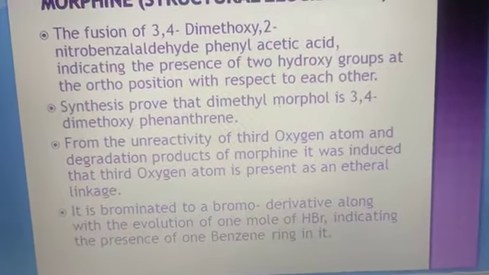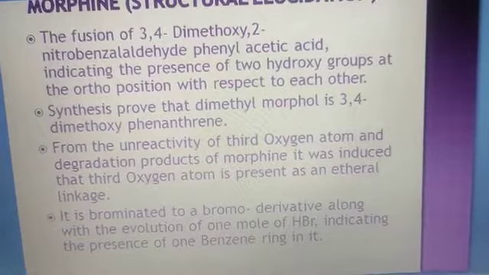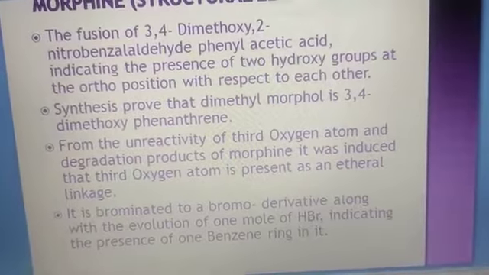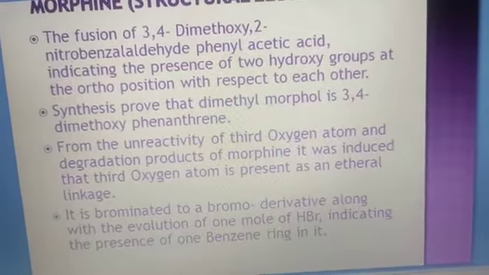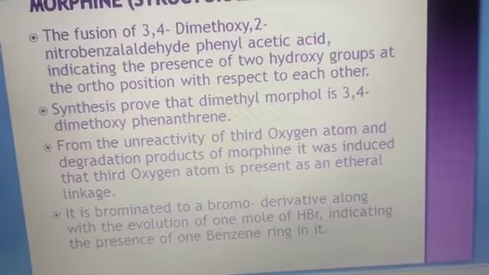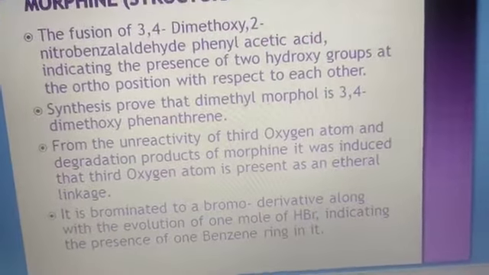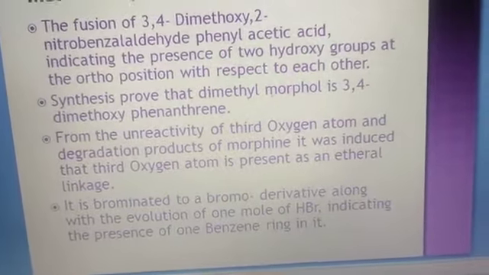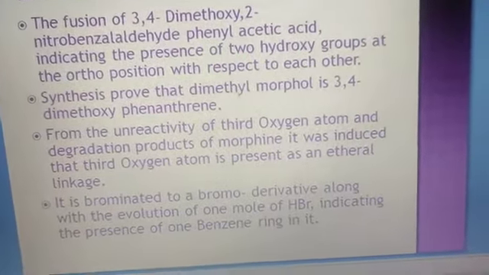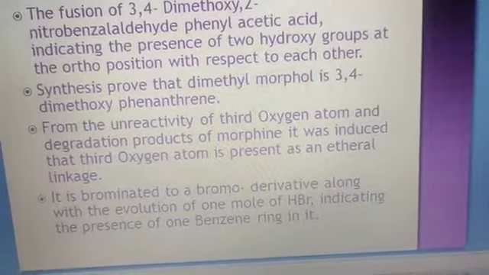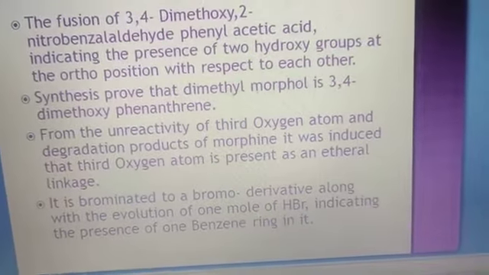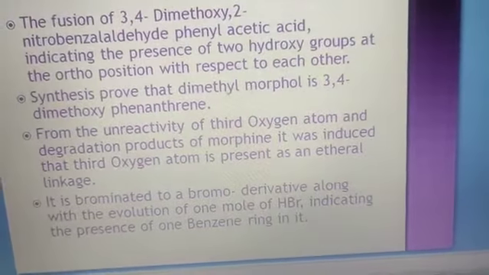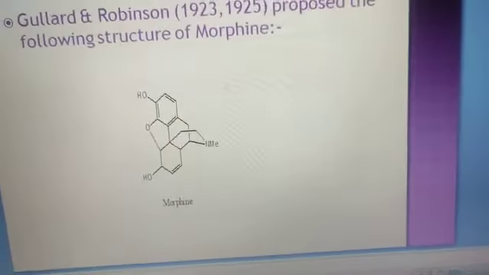This synthesis proves that dimethyl morphol is 3,4-dimethoxyphenanthrene, and from the unreactivity of the third oxygen atom and the degradation products of morphine, it was deduced that the third oxygen atom is present as an ether linkage, and it is brominated to a bromo derivative along with the evolution of one molecule of HBr, which indicates the presence of a benzene ring in the structure of morphine. So basically we discussed all the points which determine the structure of morphine.